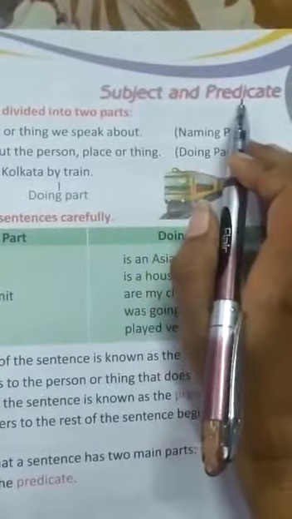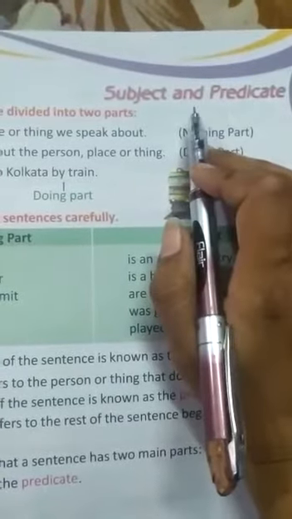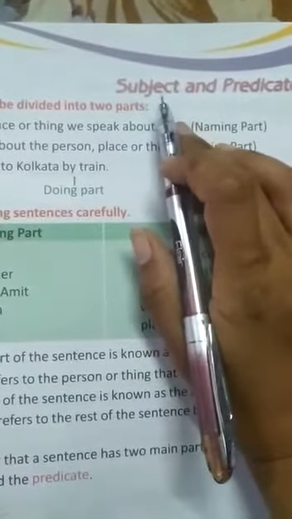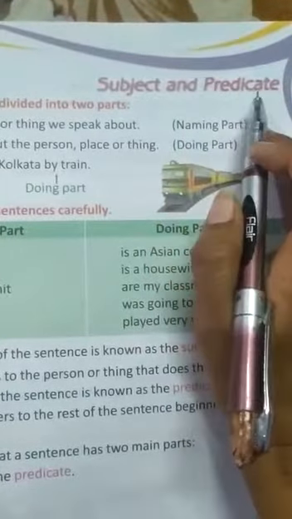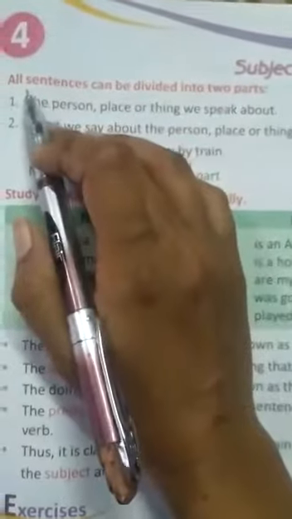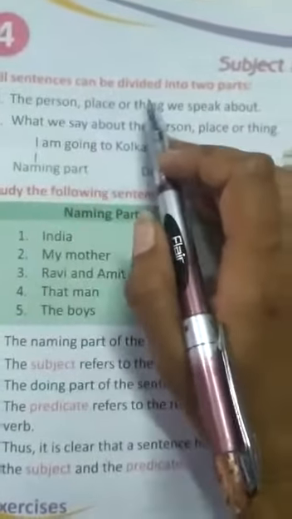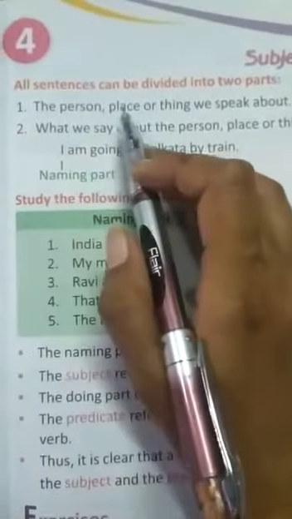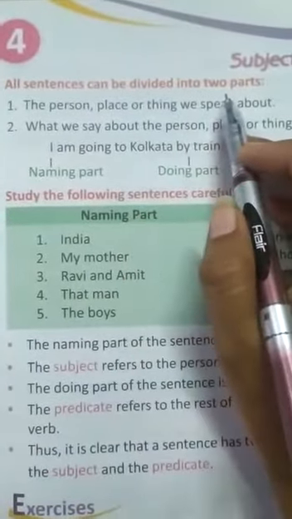Subject and predicate are the parts of a sentence. Every sentence has two parts, subject and predicate. Okay, let's learn about this. All sentences can be divided into two parts.